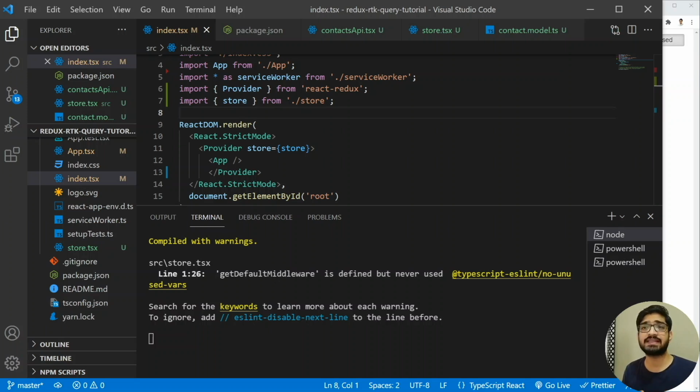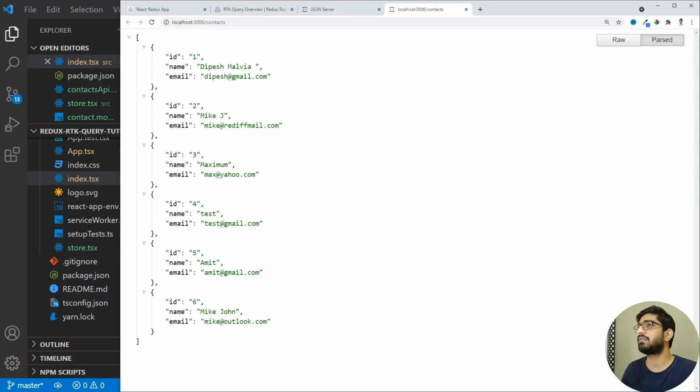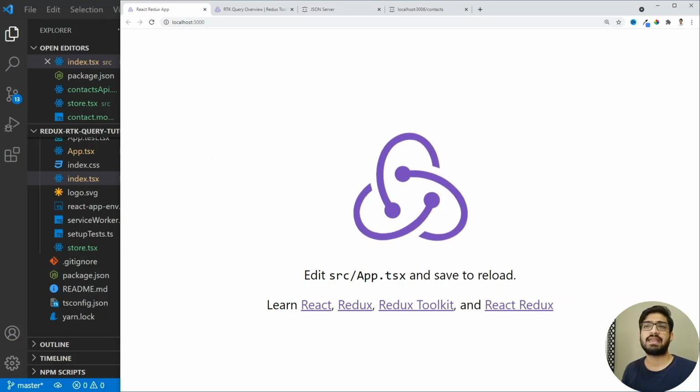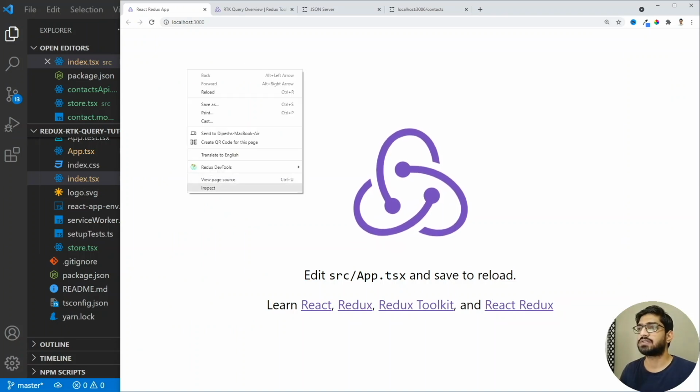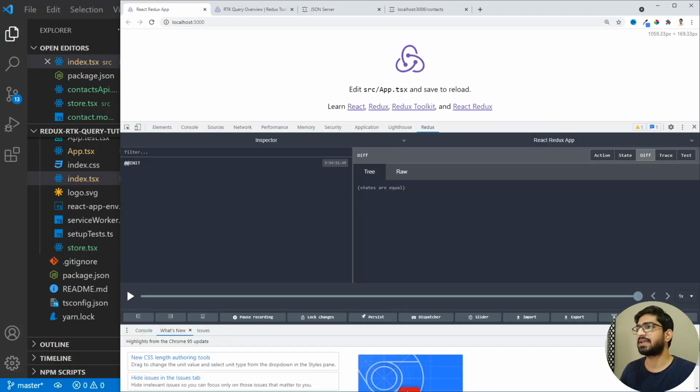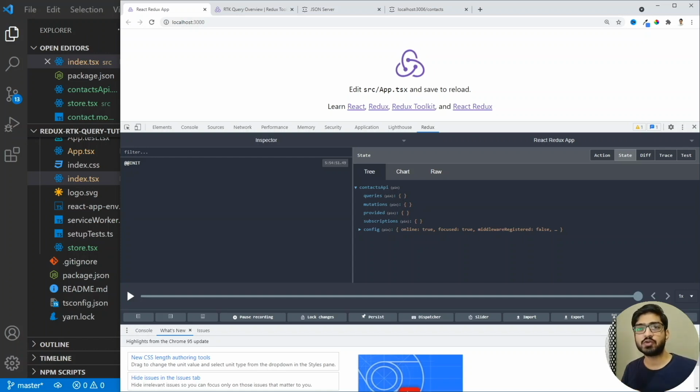Now let's go and check whether we are getting any errors or not. So if I go here, and if I refresh my page, then I don't see any error. And if I go to the inspect element, and let's go to Redux store, since we have set up the Redux store, but we don't have anything in our store. If I click on this contact, then you will see that we don't have any queries, mutations, provided, or subscriptions, because we haven't used the hook yet.